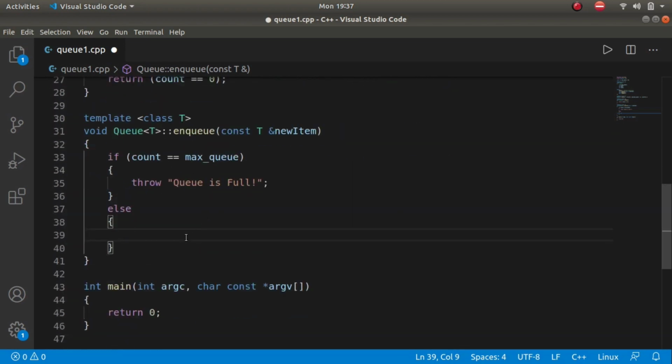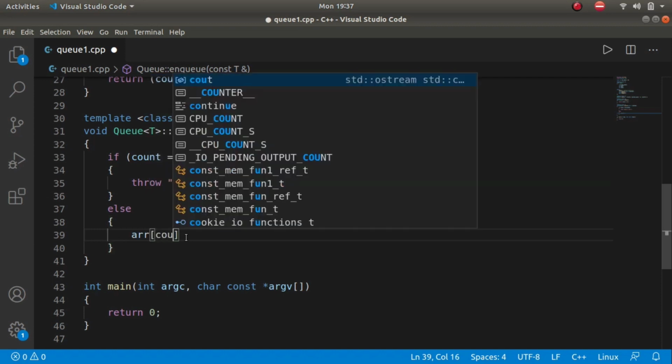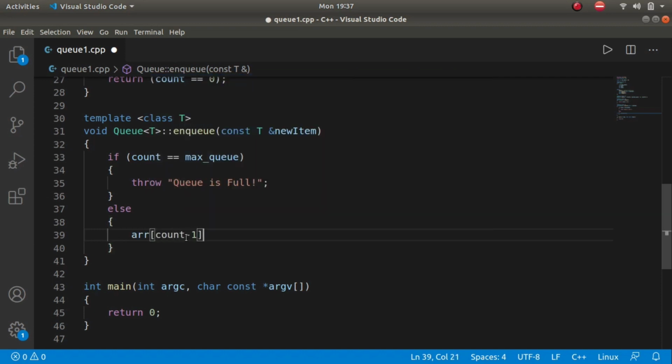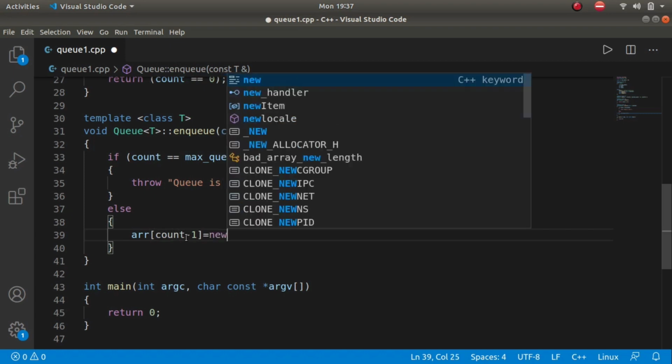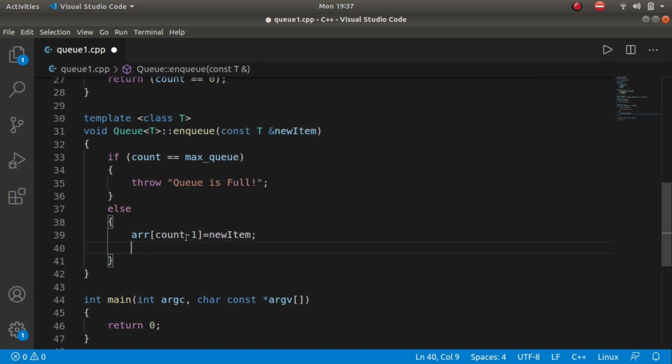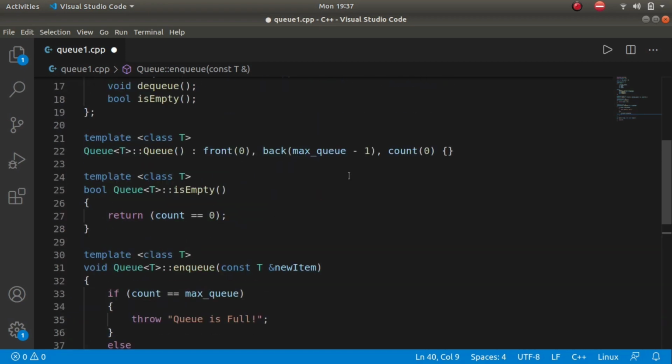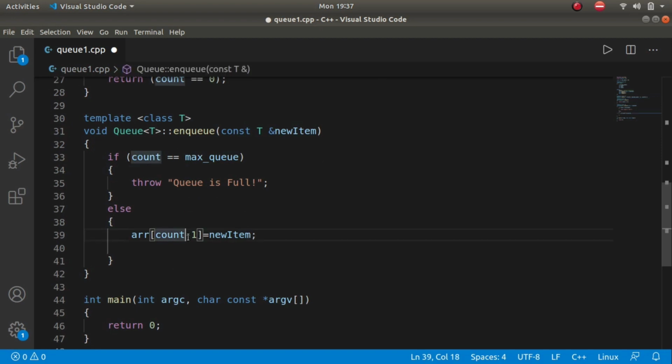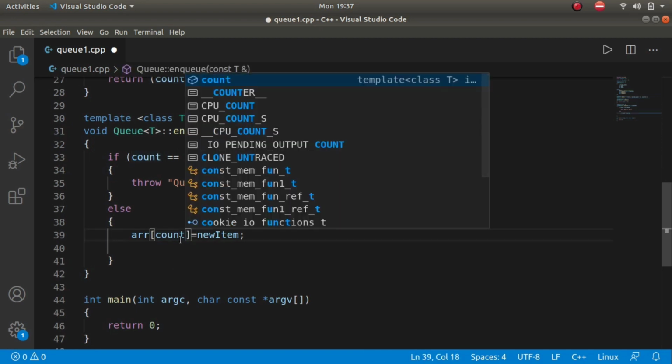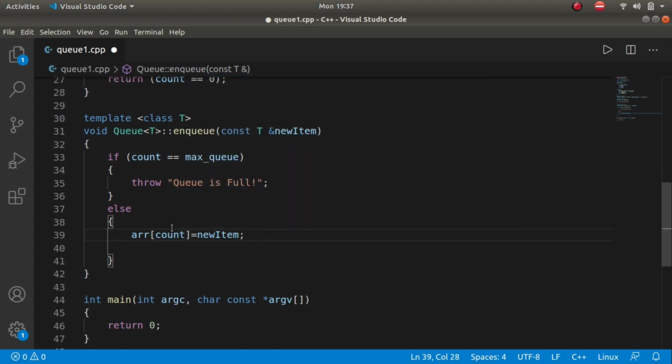So the thing would be array of count minus 1 is equal to new item, because at the initial condition the count is 0, right? So when there would be the first element, it should come at, okay, this will give an error because count minus 1 would be 0 minus 1, which is minus 1, and minus 1 is not an index in any array.